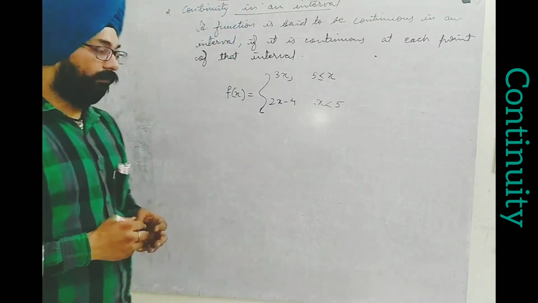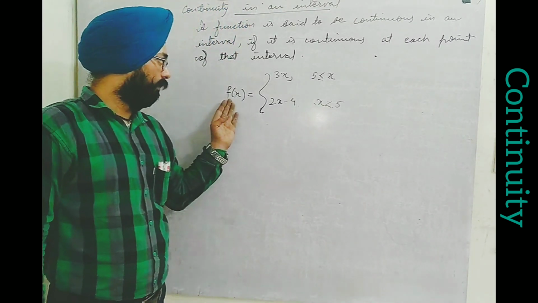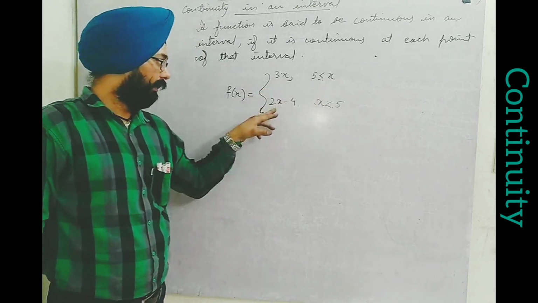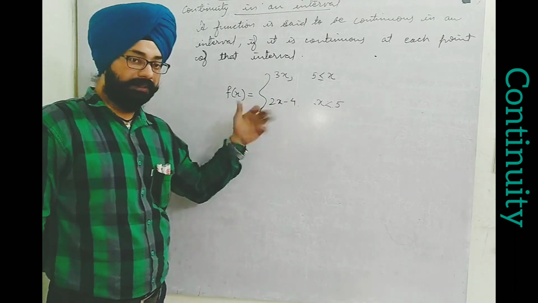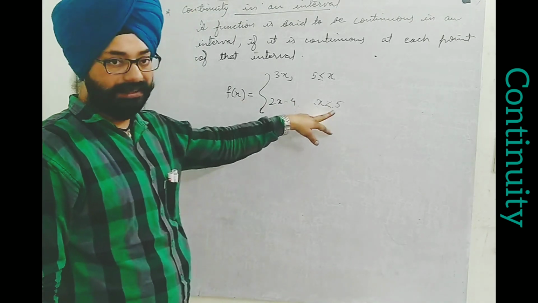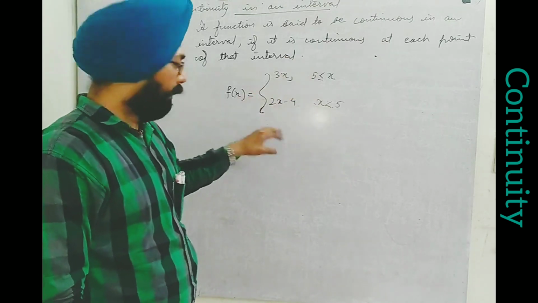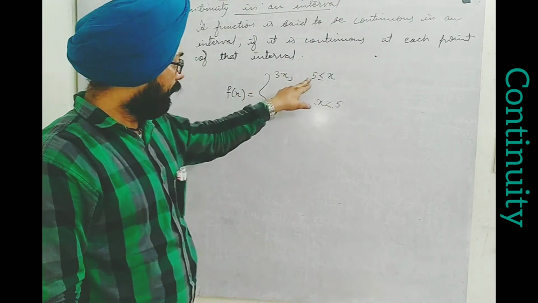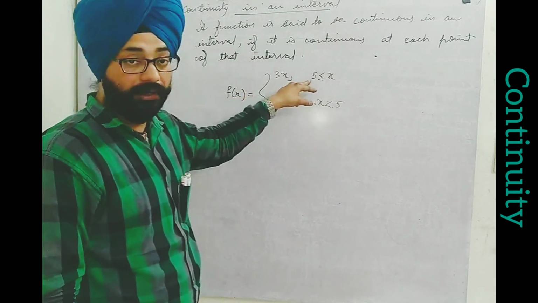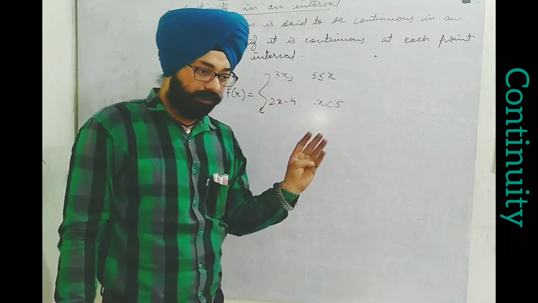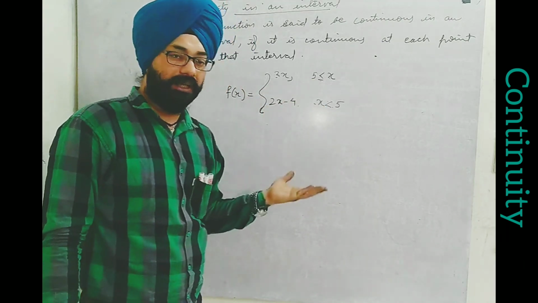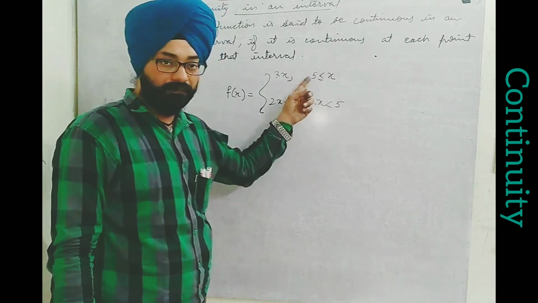Here I have taken one function f(x) equal to 3x when x is greater than or equal to 5, and 2x minus 4 when x is less than 5. This is the definition, as in the previous examples I have shown. Now if I see the function's nature, I find that the function gives two different definitions only at a particular value, 5. As I said, this will be an isolated point, a critical point, or a stationary point. So here, if a question of discontinuity comes, that will be regarding 5 only.